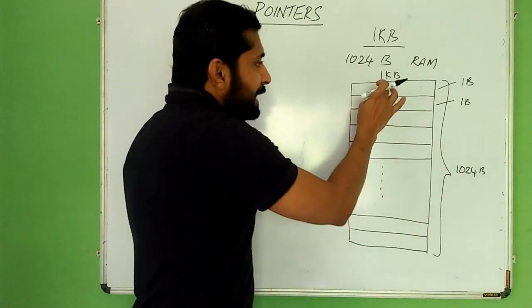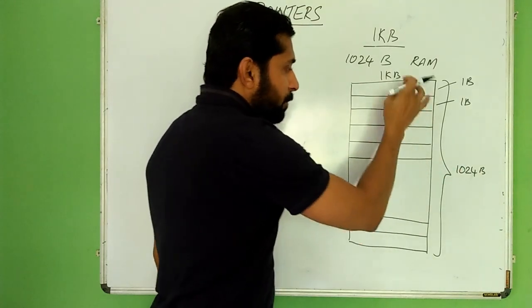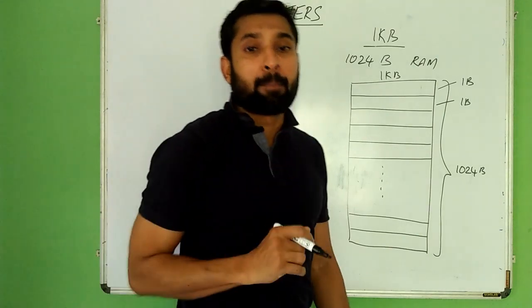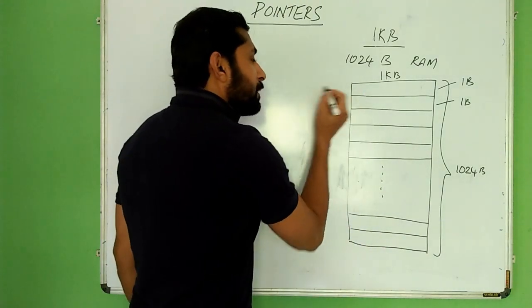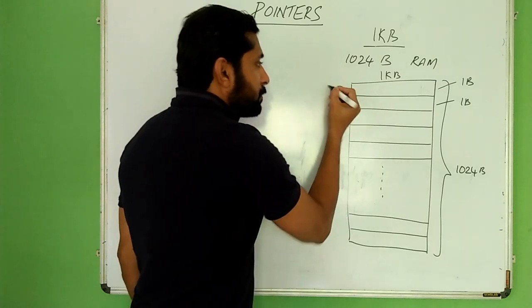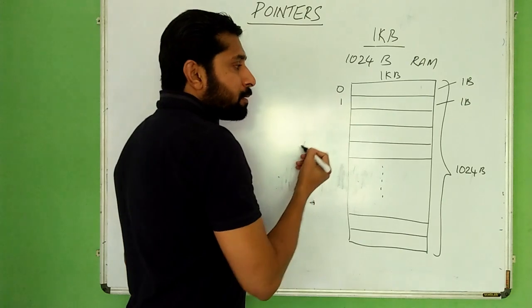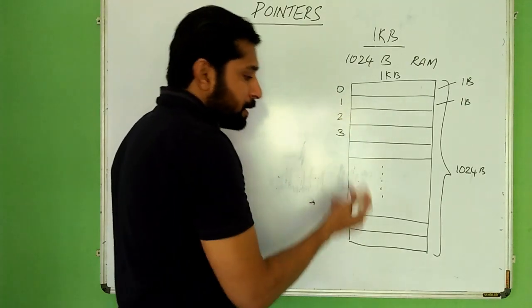Now, each and every byte in these 1024 bytes of the entire RAM is identified by a unique number. Usually it starts from 0. The second byte is given the number 1, the third one 2, and so on.